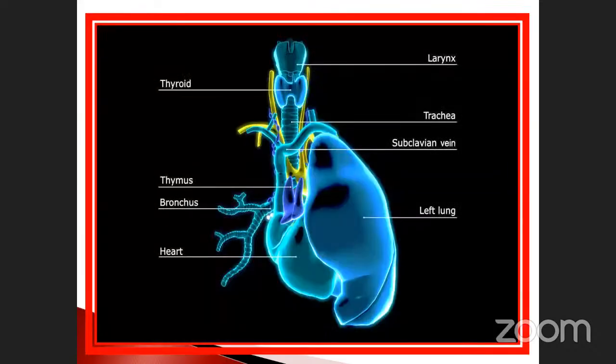So go to the next one. See the structures. This one is also the thyroid gland, butterfly shaped, present below the larynx, over the trachea, and near the subclavian veins. This is called a subclavian vein. This is called the thymus gland. See here, this is the thymus gland. Then there are branches, left lungs and also right lungs. This is the heart. Beneath the heart only the thymus gland is present. Here the T lymphocyte production takes place and also maturation in thymus.